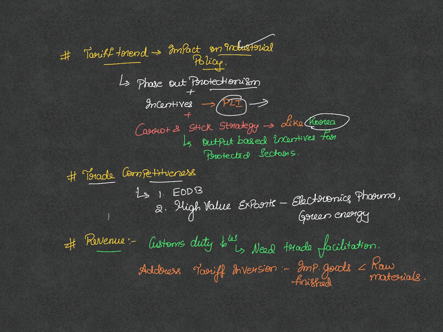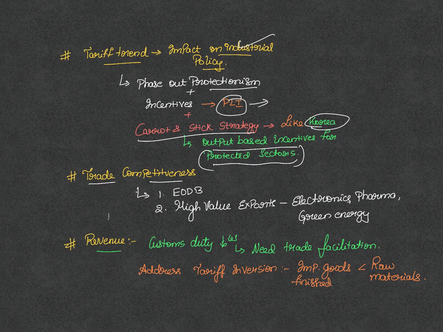We can learn from countries like Korea as well. They follow a carrot and stick strategy, wherein if that country is protecting some sectors, let's say for example agriculture, then the incentives for that sector will be based on the outputs. It's like a survival of the fittest strategy.